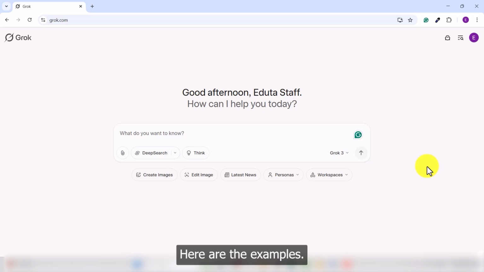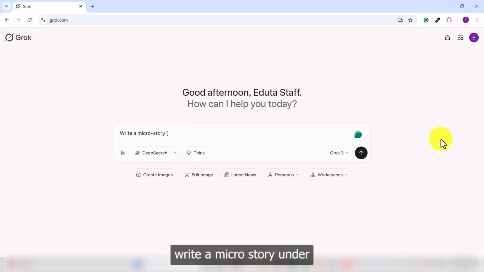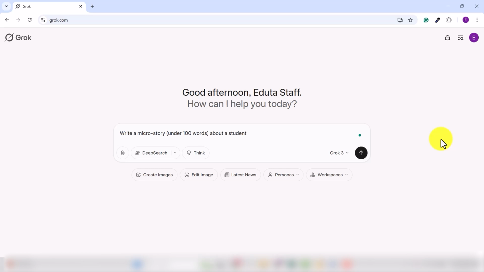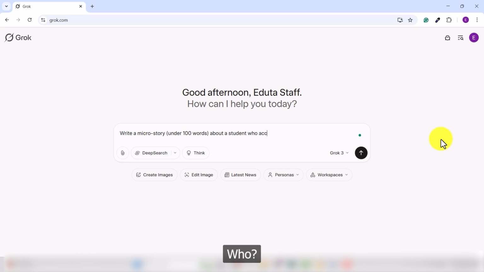Here are the examples. You can just give it a prompt in here as: write a micro story under 100 words about a student who accidentally invents time travel.